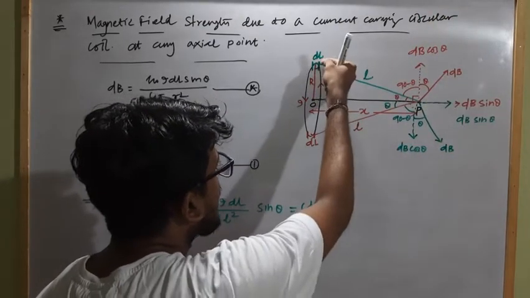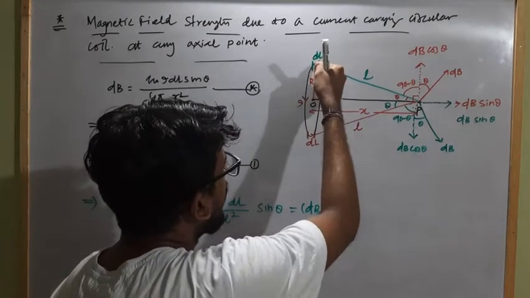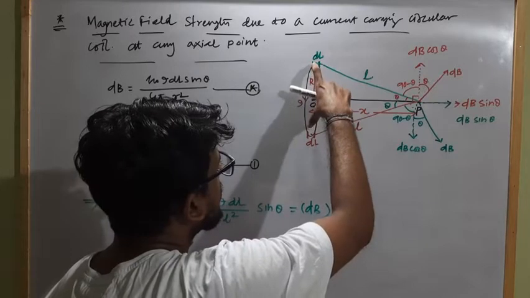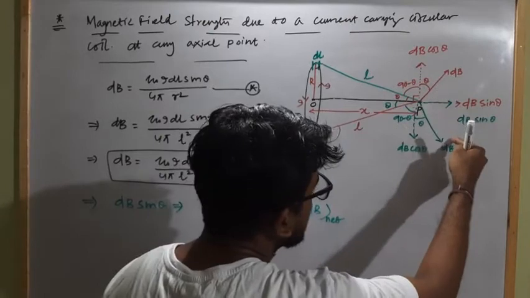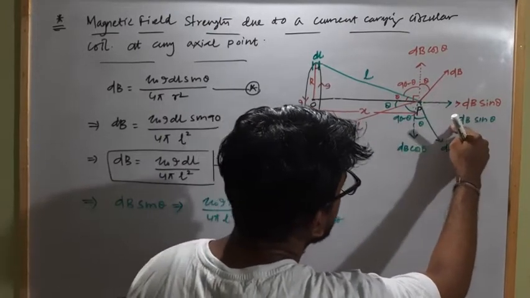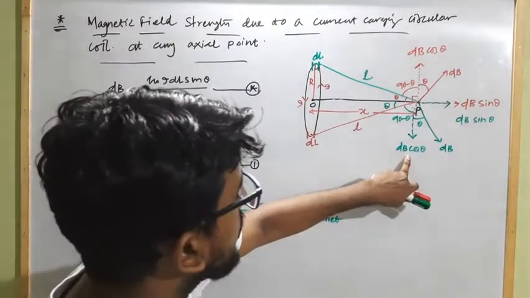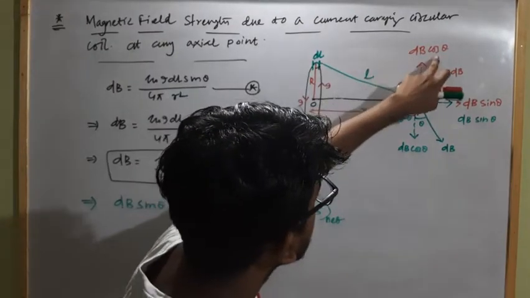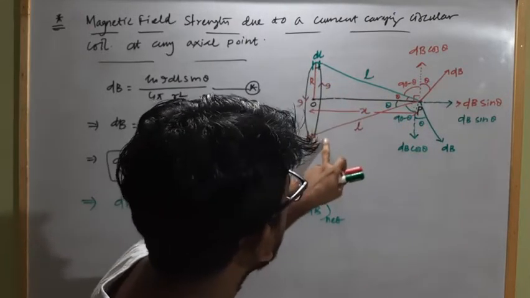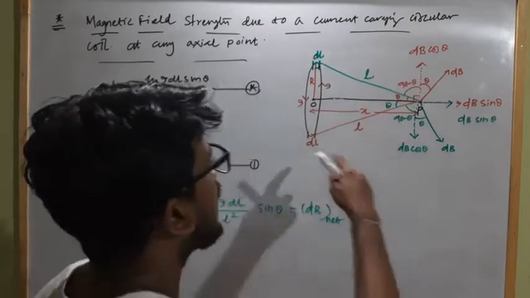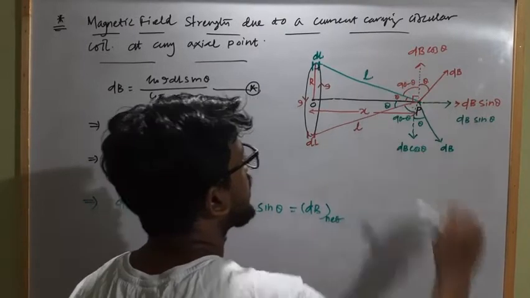Similarly, there is another opposite current carrying element dl which is at the opposite end of the diameter of this current carrying circular coil, which also produces a magnetic field strength along this direction, for which there will be a magnetic field strength dB sin theta along horizontal and dB cos theta along the vertical. These two dB cos theta due to this current carrying element and due to this current carrying element are opposite in direction and their strength will be the same. That's why these two vertical components will cancel each other.